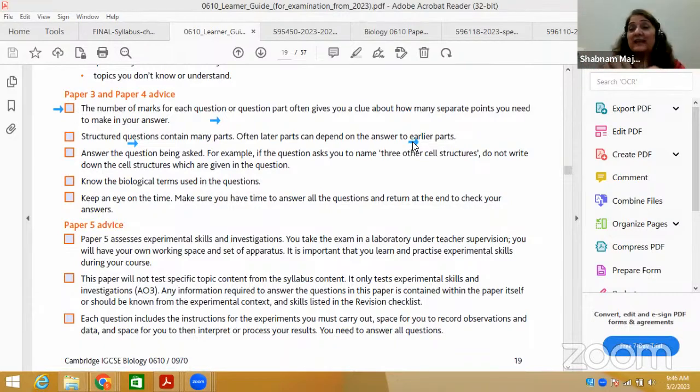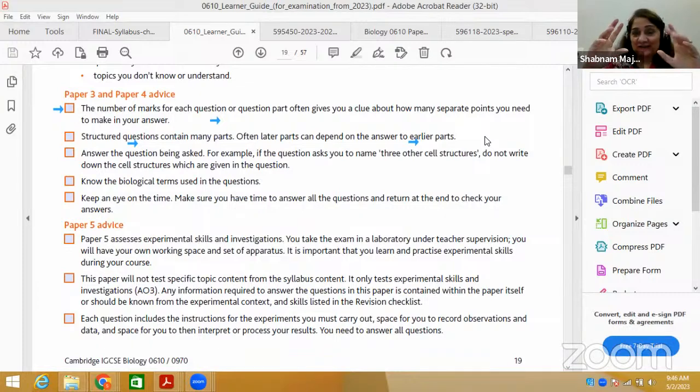But if 10 lines are given and you have occupied only 4 lines, that's not correct at all. It means that you have missed some of the part. The examiner has given you something, so he's expecting you to write according to the marks and the question given. That's very important. So basically, you have to structure your answer: command words, number of marks, and number of lines are very important. How much to write?